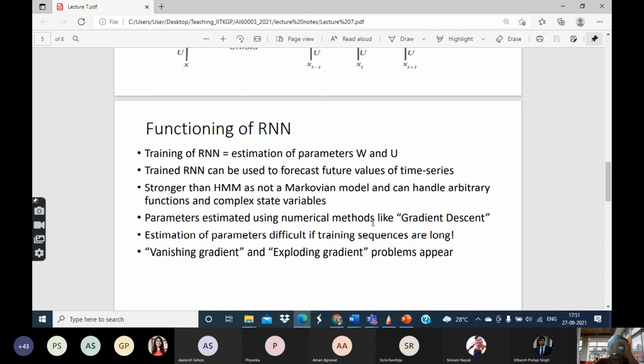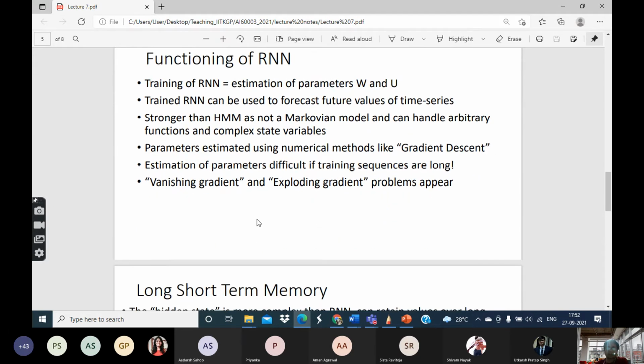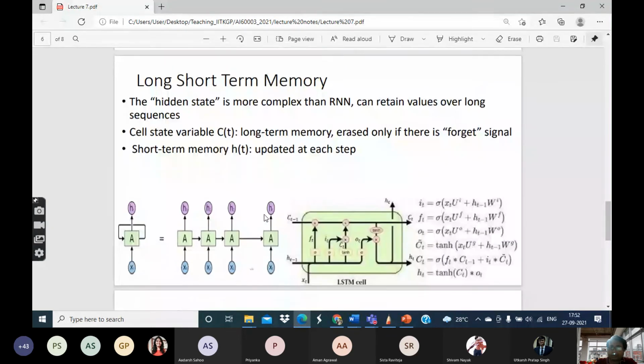So the derivatives which you are calculating will either tend towards 0 or tend towards infinity. This will result in various problems. This is why RNNs have limited use when you are dealing with long time series.